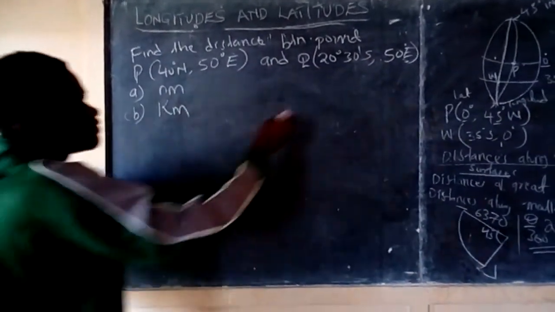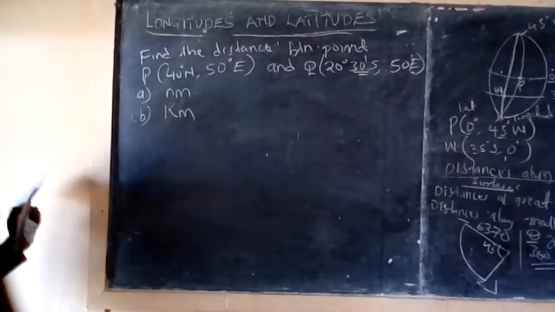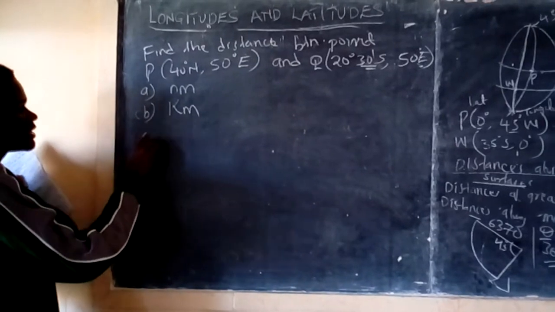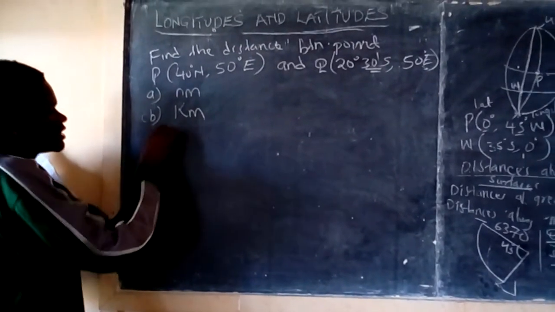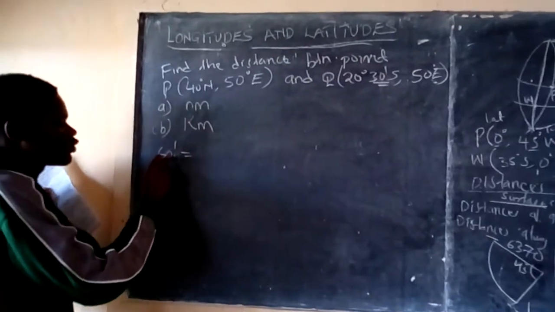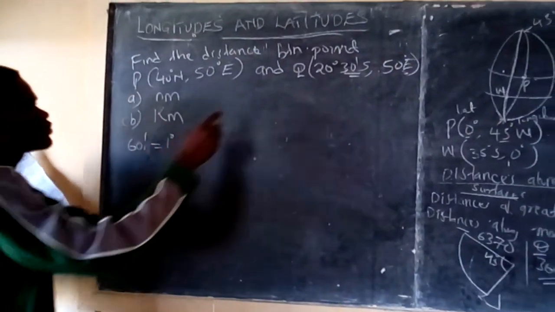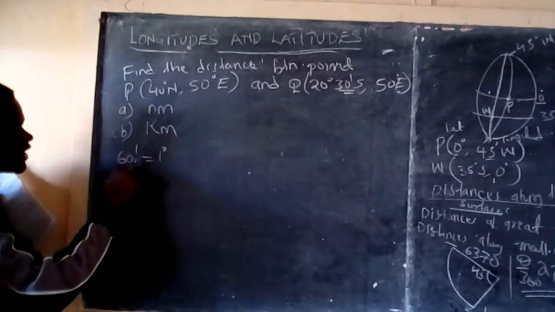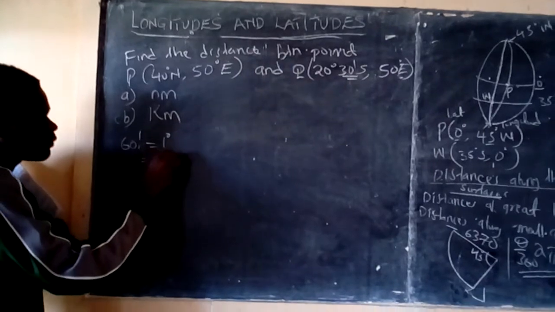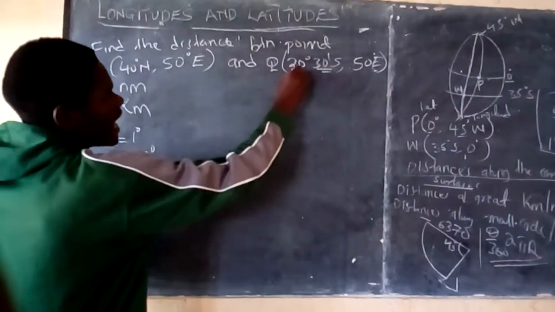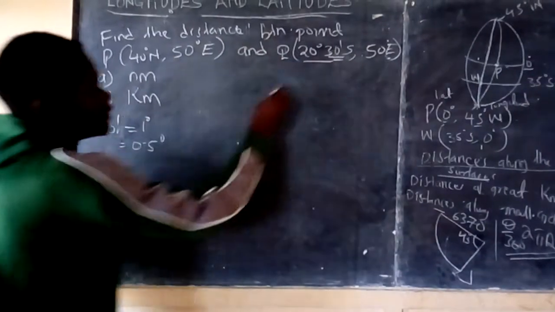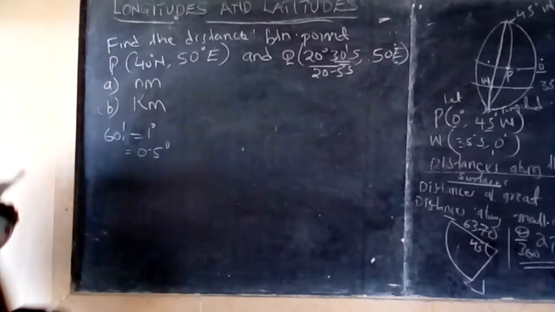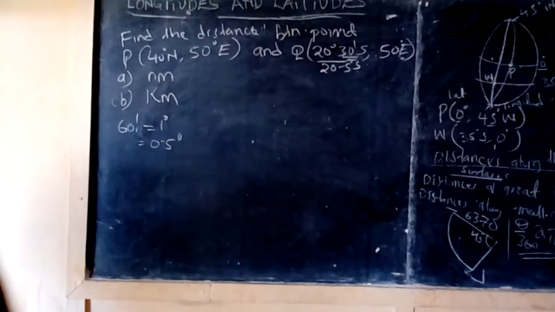Now if you look here, we have introduced something called minutes, and 60 minutes is always equal to 1 degree. It means we have to change all of these things into degrees. Now 60 minutes is equal to 1 degree. Therefore, 30 minutes is equal to what? I'll get it to be 0.5 degrees. Then this 0.5 degrees I add to this. Now this part will be 20.5 degrees south. Now that is the position in degrees, 20.5 degrees south and 50 degrees east.